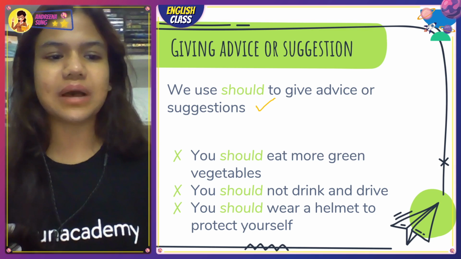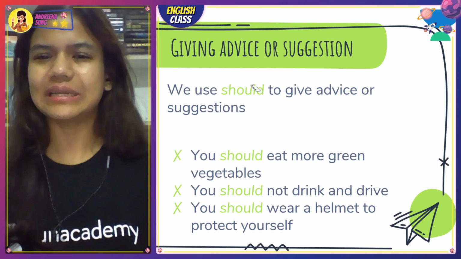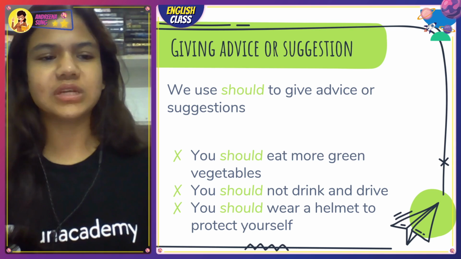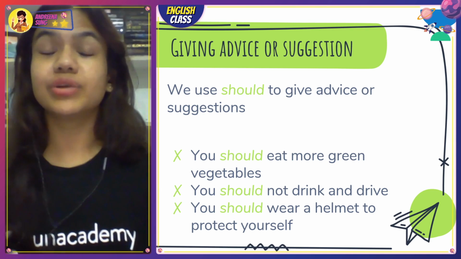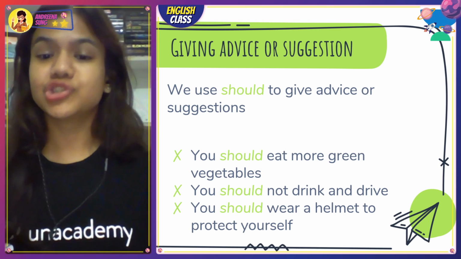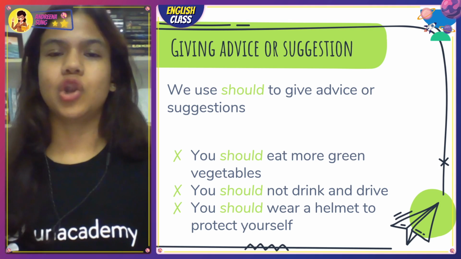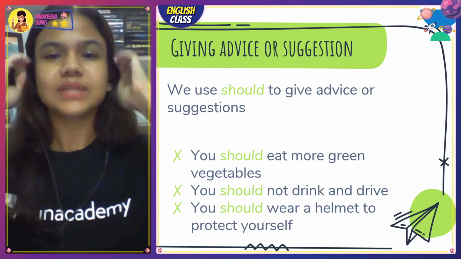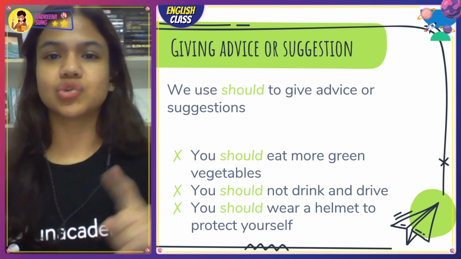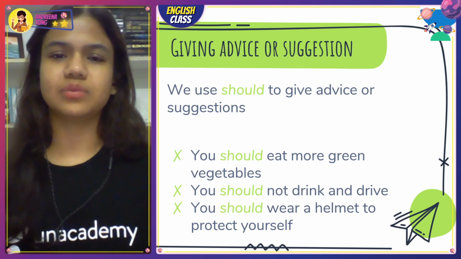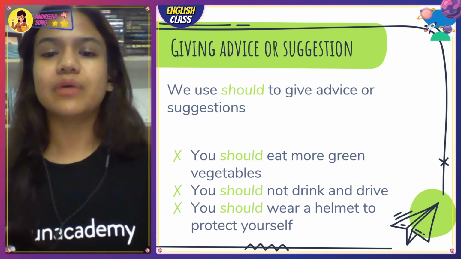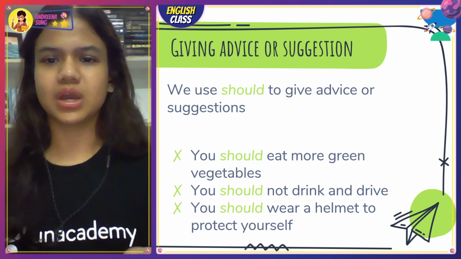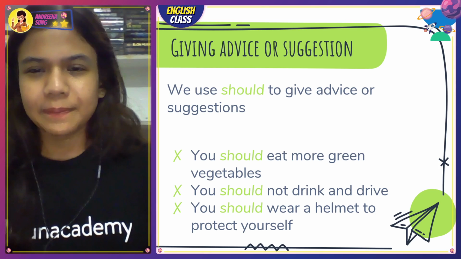Let's read some examples to understand it a little bit better, right? First thing is कि भैया you should eat more grown vegetables. You should not drink and drive. Logic. You should wear a helmet to protect yourself, especially if you are driving a scooter, scooty, cycle, whatever you might be driving. Now, you have to understand one thing. Where is my pen?